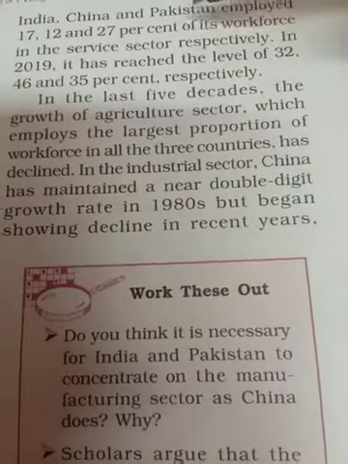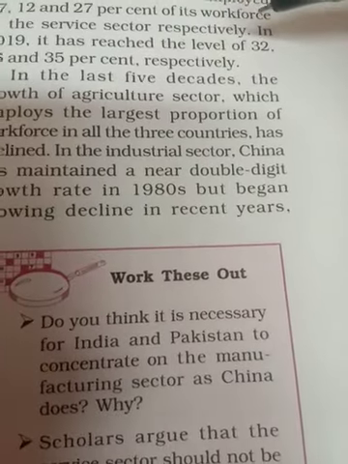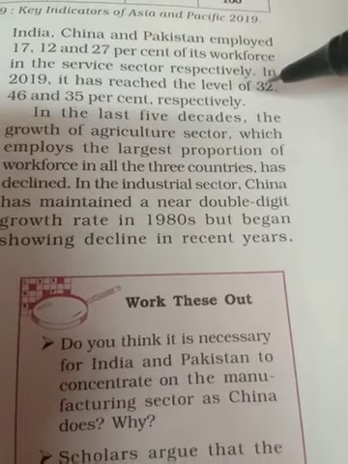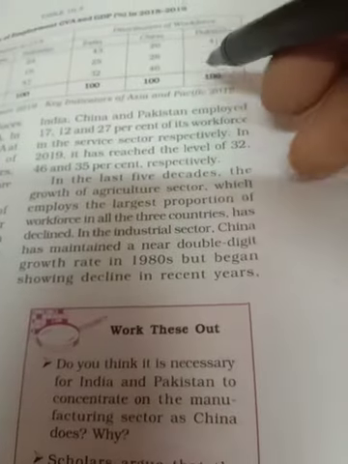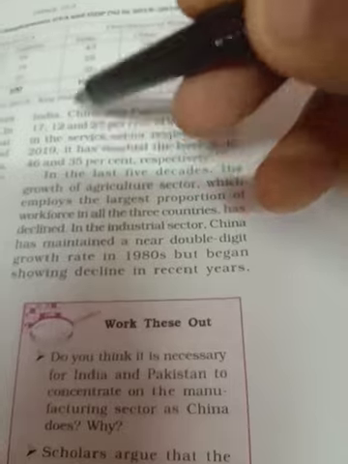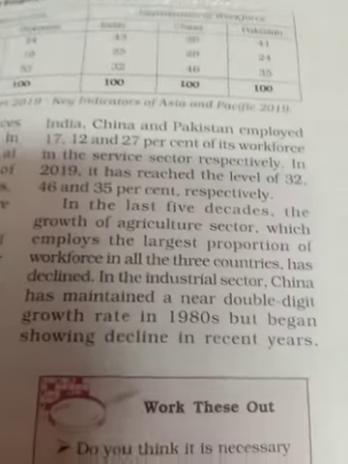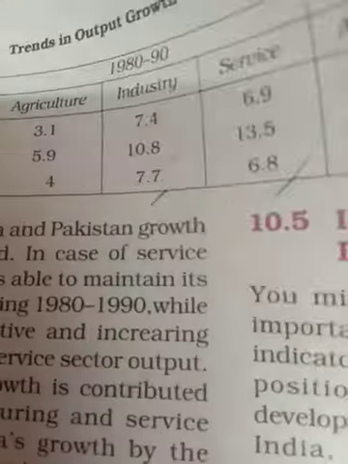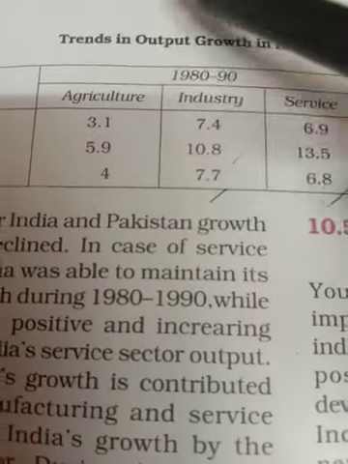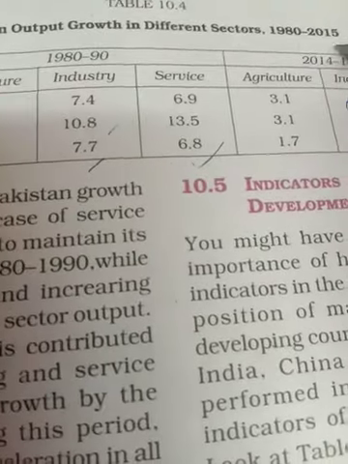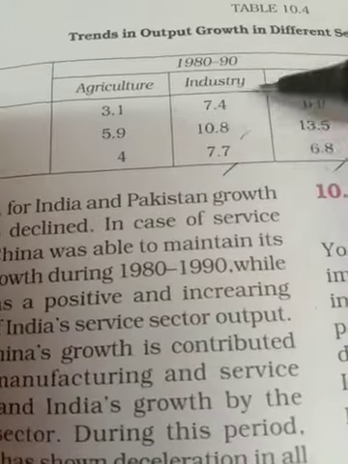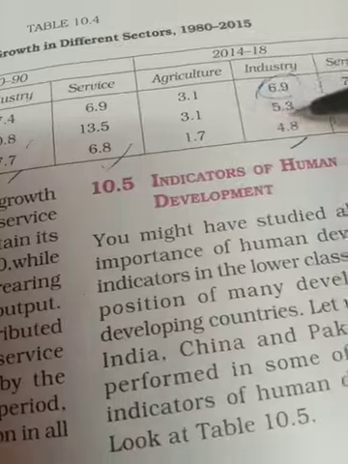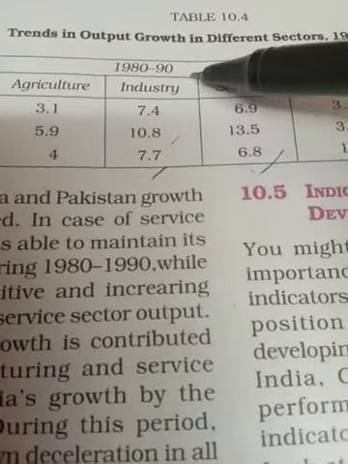After that, the data is not given over there. But there is another table given regarding the trends in output growth in the different sectors, 1980-2015, of all the countries: India, China, Pakistan, with agriculture, industry and service. The years are 1980-90, and then 2014-18.